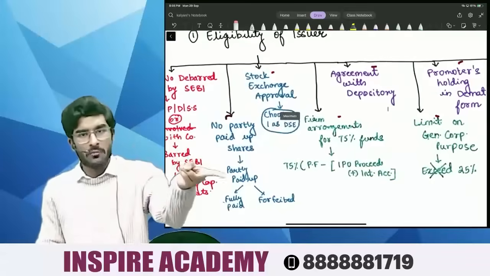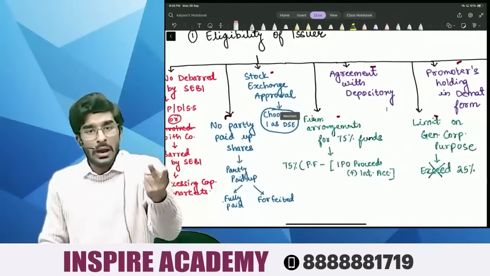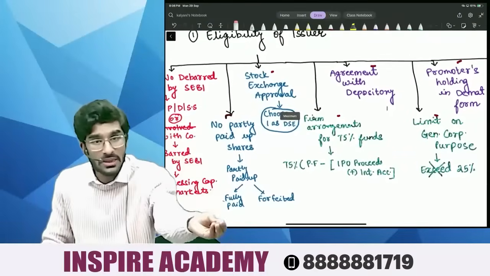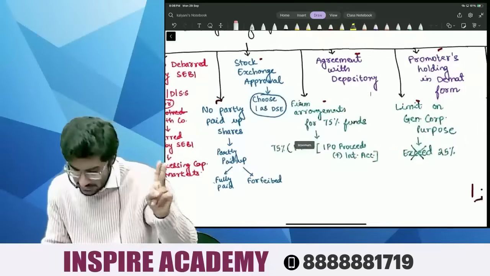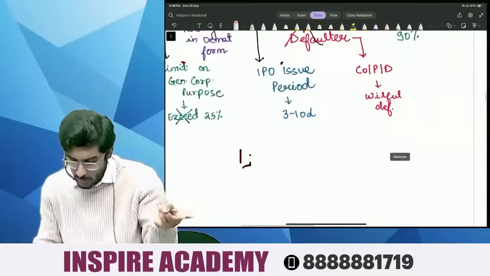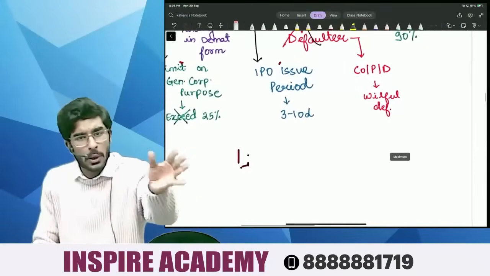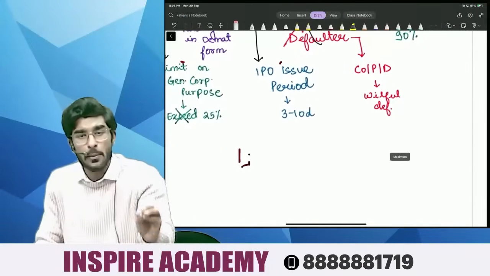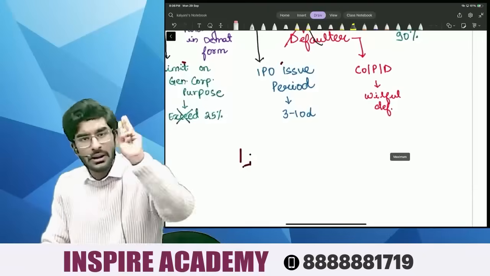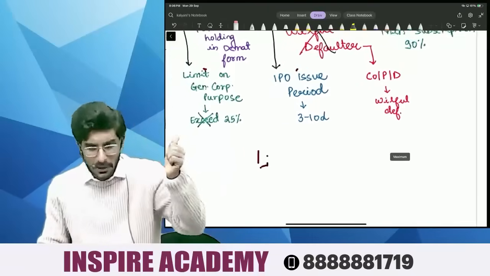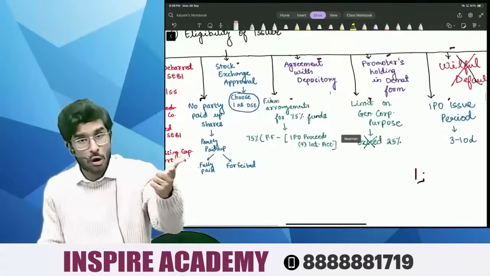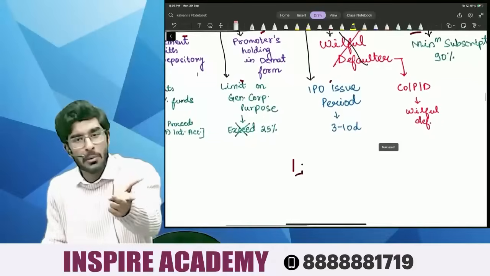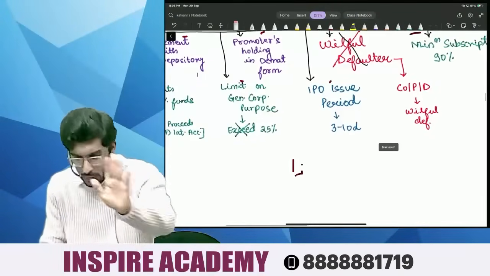Number 2 is, obviously, if the company is going for an IPO, it has to appoint one stock exchange as the designated stock exchange. And number 3 is also very easy: the IPO issue period should be between 3 to 10 days. These 3 points are very simple, people. Number 1 is no partly paid up shares. Number 2 is stock exchange approval. Number 3 is the IPO issue period should be between 3 to 10 days.